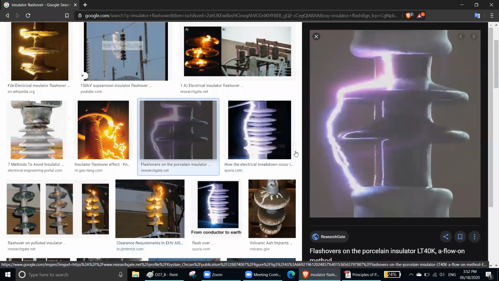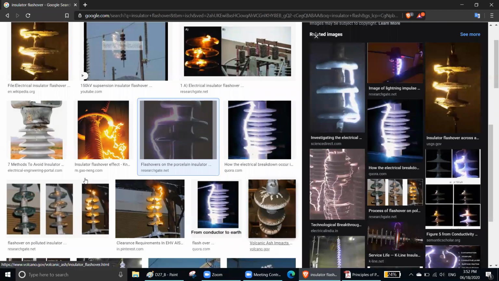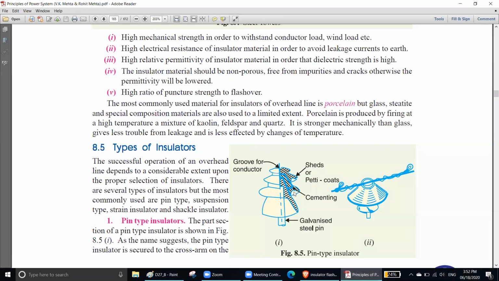So remember, if there is a flashover once, in future it will happen again. So you need to change that conductor. Flashover means it will not go through it, but through the outside. That time it will be a permanent failure, because once a flashover happens, it will happen over and over again. So once there is a flashover, remember, you have to change your insulator.